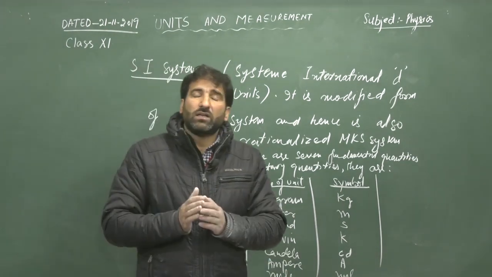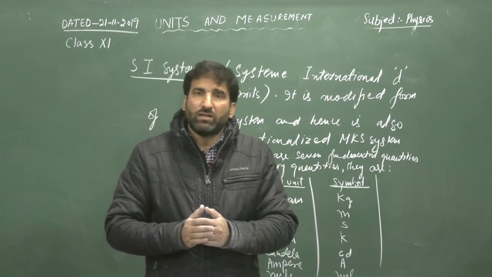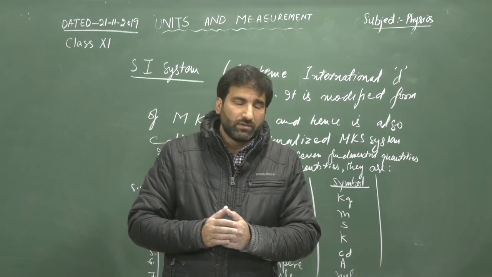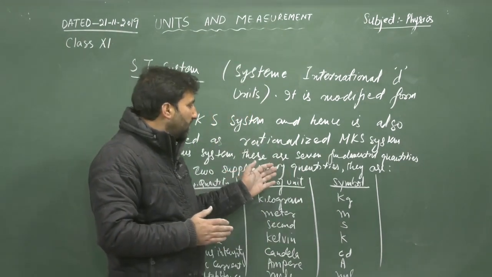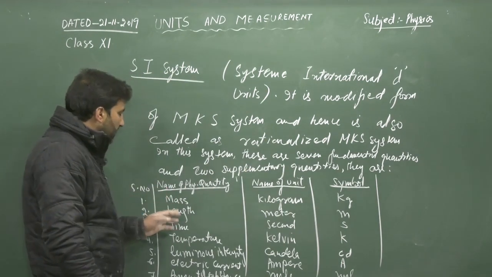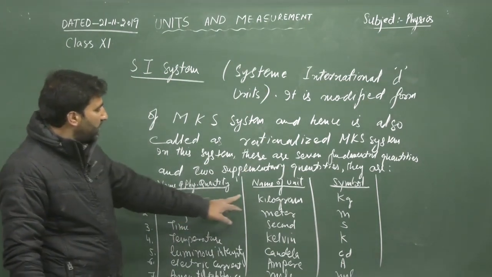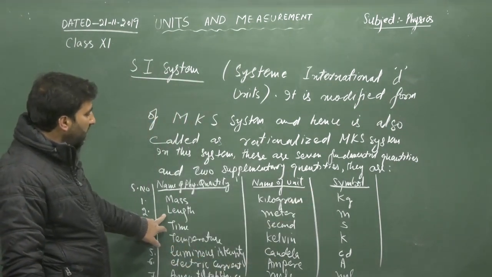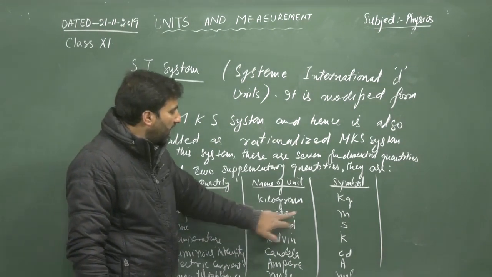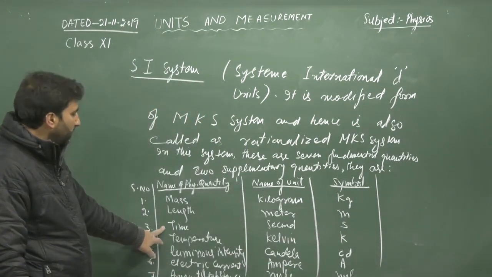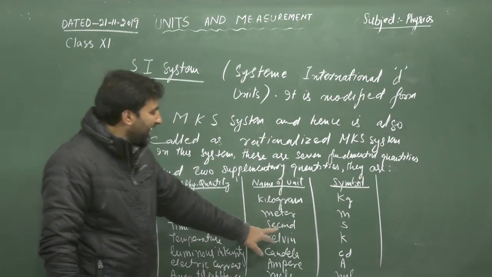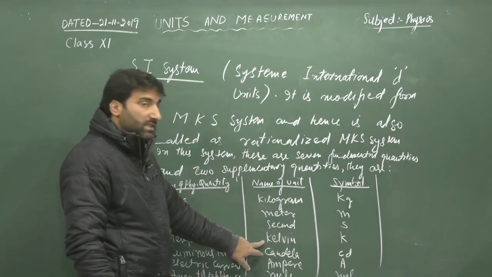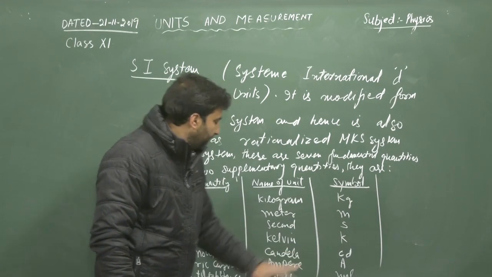In this system there are 7 fundamental quantities and 2 supplementary quantities. The 7 fundamental quantities in this system are mass, its unit is kilogram and symbol is kg. Length, its unit is meter and symbol is m. Time, its unit is second and its symbol is s. Temperature, its unit is Kelvin and symbol is K.